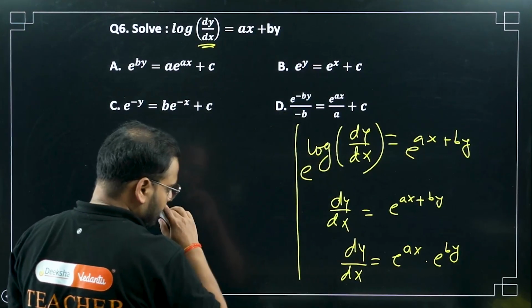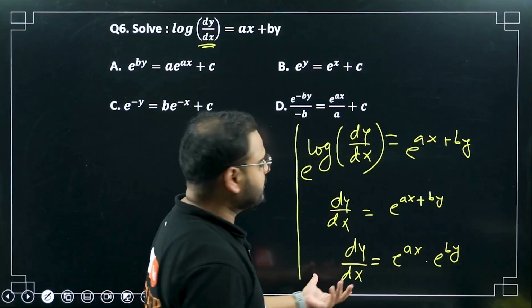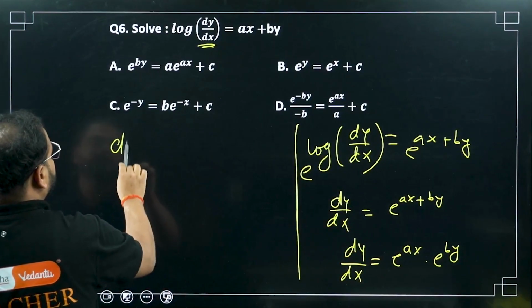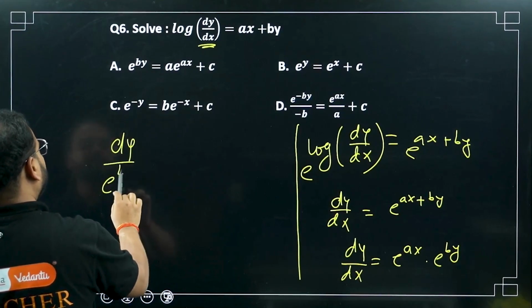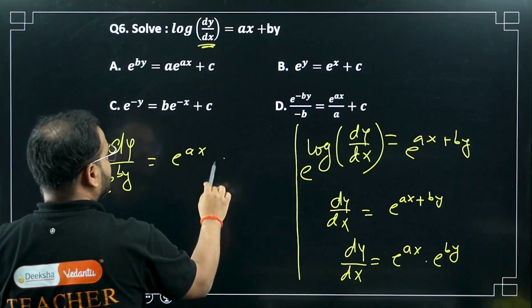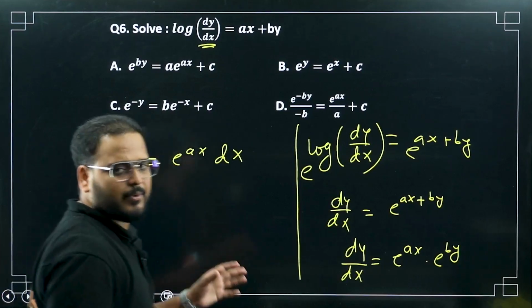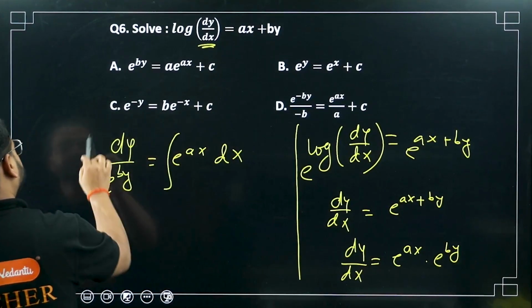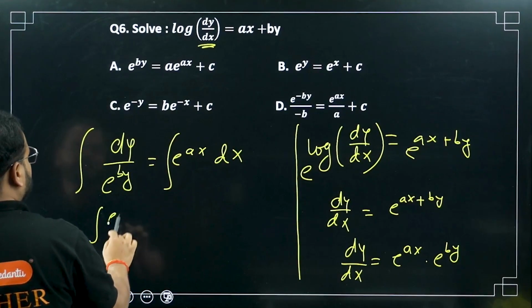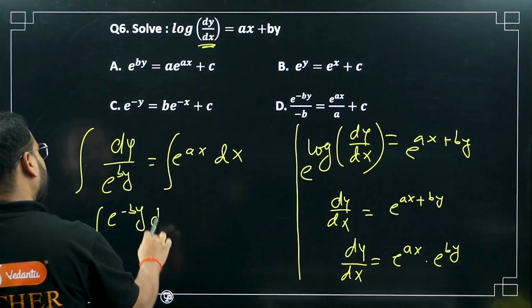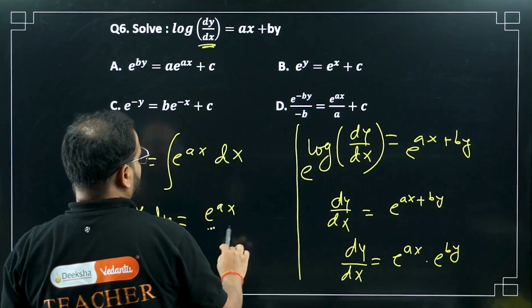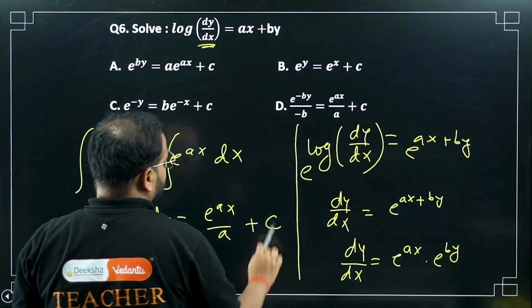Now do one thing. Use the variable separable method. Bring the y term over here and the x term over there. So you'll get dy by e power by equals e power ax dx. Variable separable method. Now integrate it. So I can write this as integration of e power minus by dy equals e power ax upon a plus c.